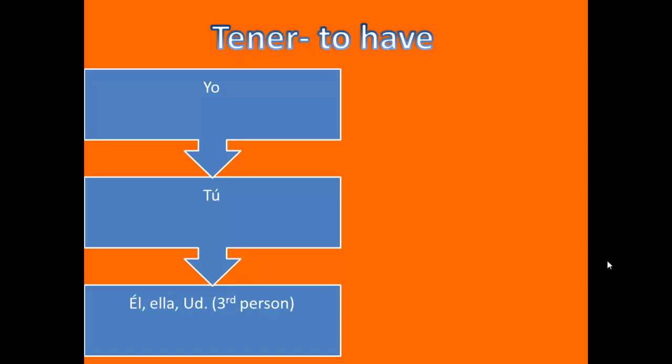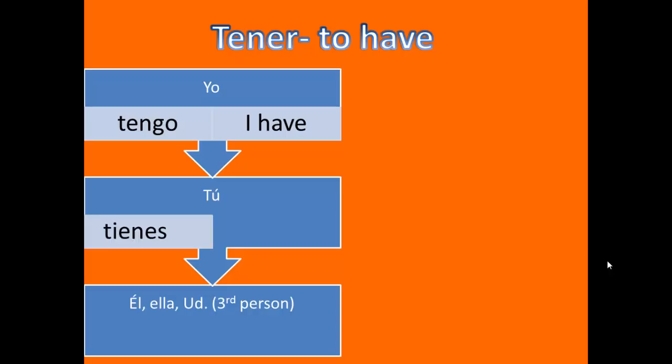Yo means I. To say I have, you do not say yo tener. You have to change tener to match yo. And you guys actually already know this one. To say I have is yo tengo. Repite, tengo. Muy bien. And yo tengo means I have. The tú form of the verb tener is tienes. Tú tienes. Repite, tienes. Muy bien. And that means that you have something. So yo tengo, tú tienes.